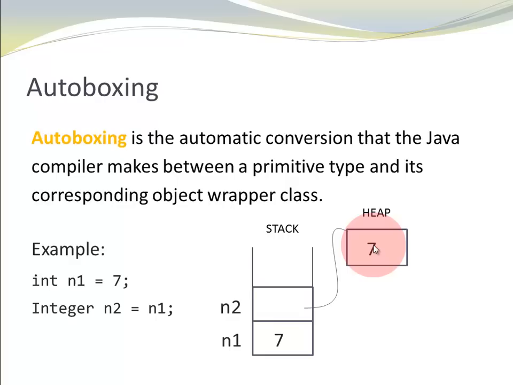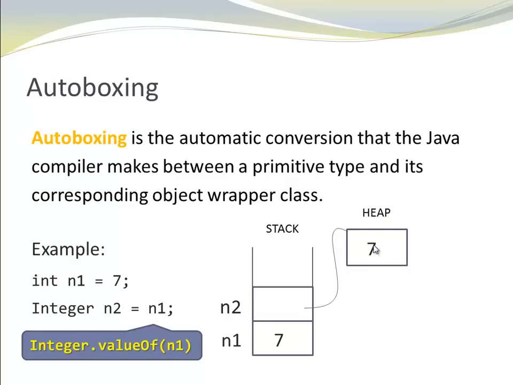This process of converting a value type to a reference type is called boxing. It is performed automatically by the Java compiler. The compiler translates n1 to Integer.valueOf(n1). The Java compiler calls the method valueOf, a static method of type Integer, passes n1 as an argument, and thus receives the boxed object as a return value.